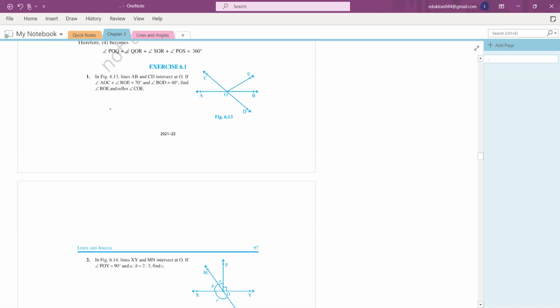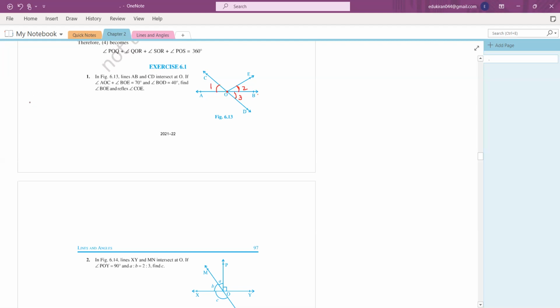In figure 6.13, lines AB and CD intersect at O. AB is this line. This is the line CD. They are intersecting at point O. Fine. If angle AOC, this angle, plus angle BOE, this angle, is equal to 70 degree. This is given to you. Can I call it angle 1 and 2? It will become simple to write. And angle BOD is equal to 40 degree. BOD is this. I am calling it 3.